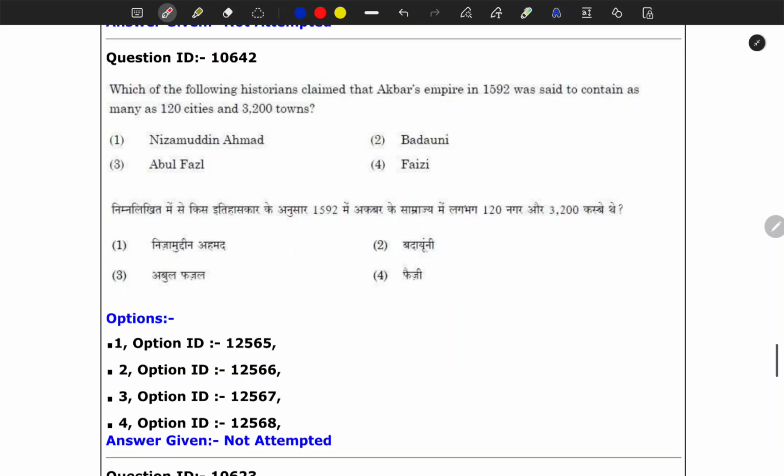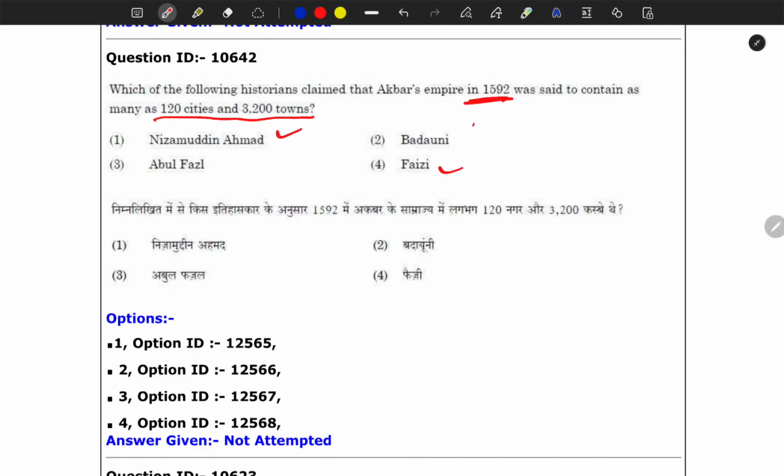Again, here you see how important the source is. Which of the following historians claimed that Akbar's empire in 1592 was said to contain as many as 120 cities and 3,200 towns? Okay, I would have chosen between Faizi and Nizamuddin Ahmad.